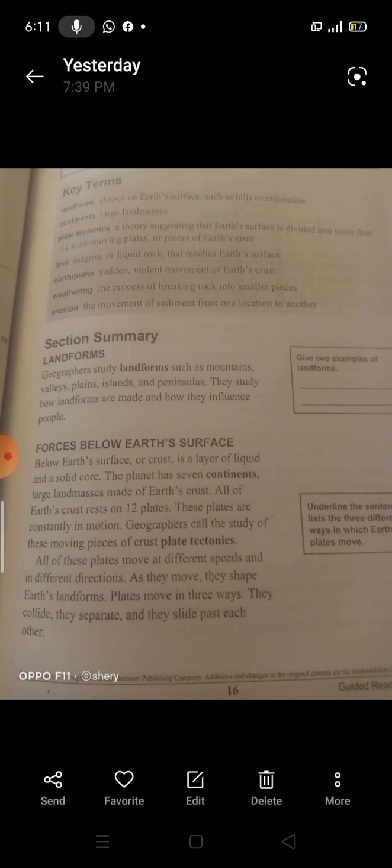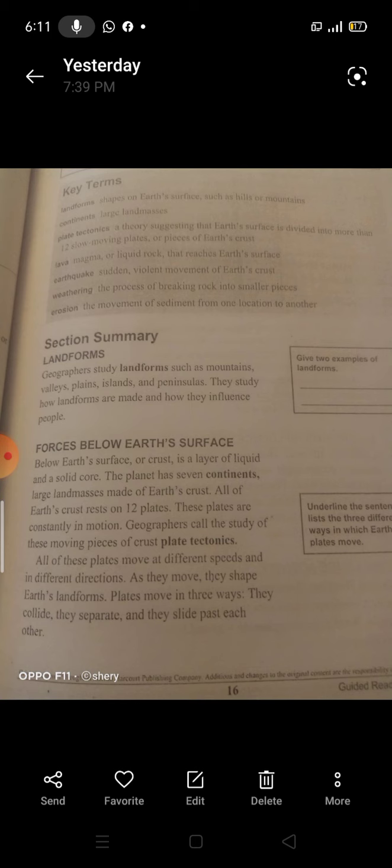The second word, continents. Continents mean large land masses, and land mass means large land. Our planet Earth has 7 continents, or 7 large land masses.